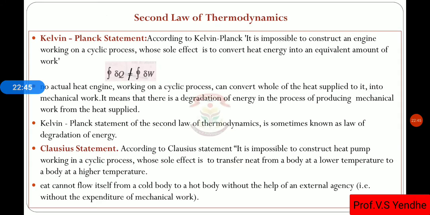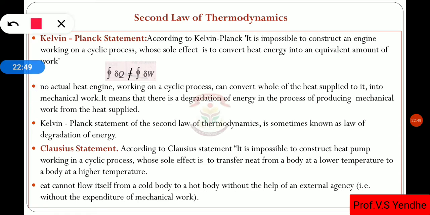Then the second law of thermodynamics, as we know, has two statements. The first is the Kelvin-Planck statement, and the second is the Clausius statement. The Kelvin-Planck statement is related to the engine, and the Clausius statement is related to the heat pump. The statement is that it is impossible to construct a heat engine working in a cyclic process whose sole effect is to convert the total heat energy into an equal amount of work.